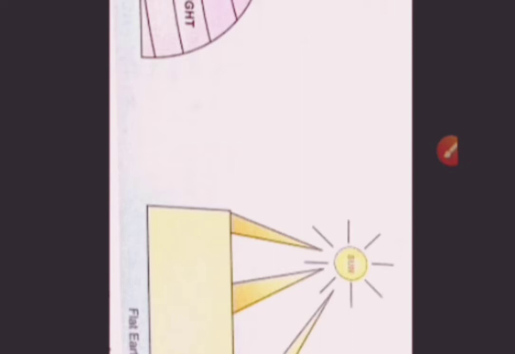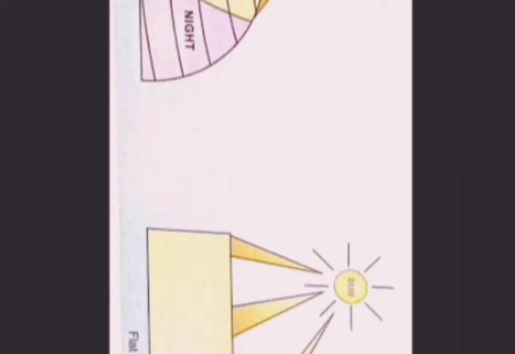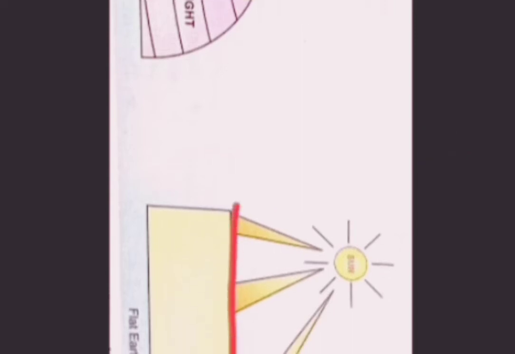Why? Because if the earth was flat, then the sun rays would come to the whole earth in the same way, not like this, where some places get them earlier and some places afterwards. So it is proved that the earth is spherical in shape.